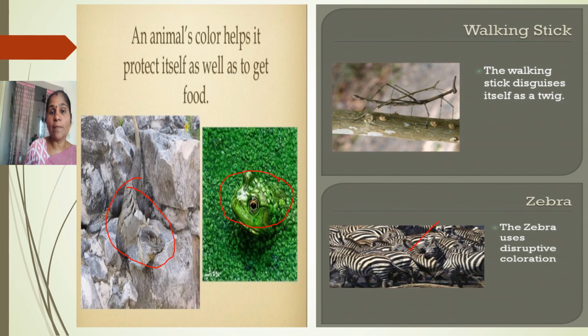And even the polar bear mixes into the snow. We can't find the bear. But during the summer season, some of the bears can change their color to brown. But the polar bear is white in color. It mixes in that cold region, in the snow.